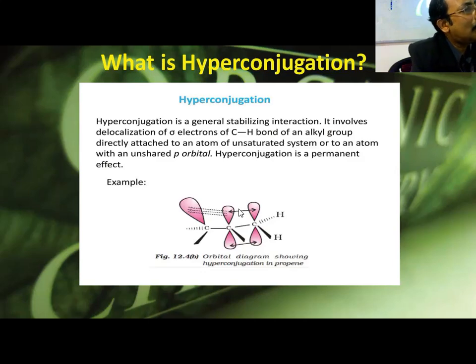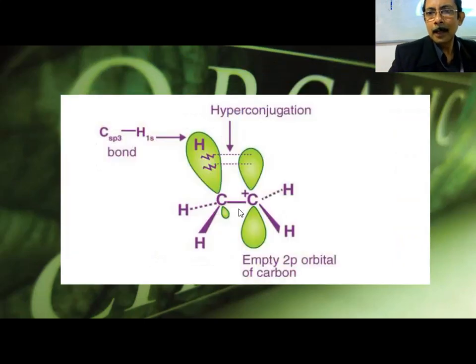Now why is it coming third? Because sigma pi conjugation is not as good as pi pi conjugation. Sigma is rigid, it is not so flexible, so it will not give the electron towards the resonance that much. It is also a sort of resonance. Sigma pi conjugation is also called one type of resonance. By resonance you can also show the hyperconjugation. Okay, so this is one way of showing the hyperconjugation.